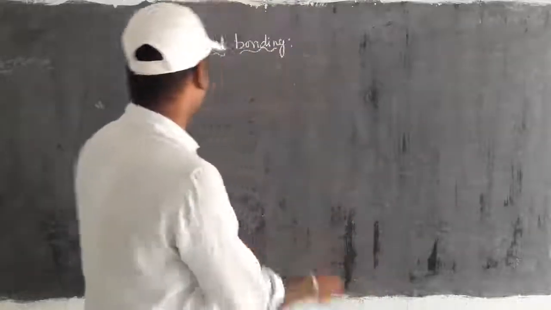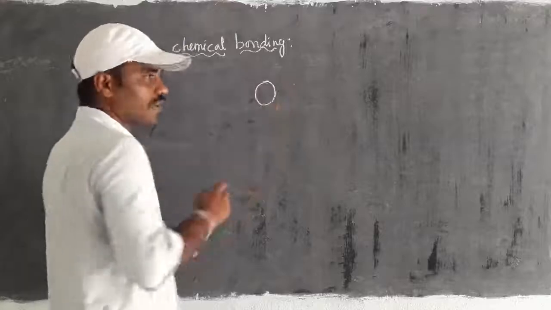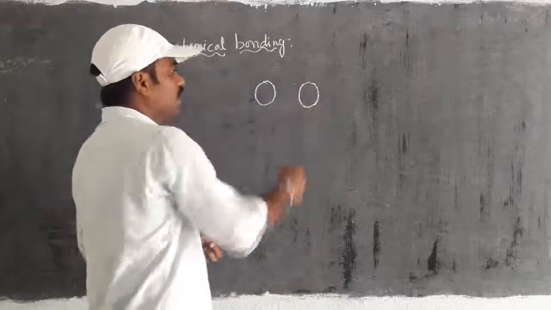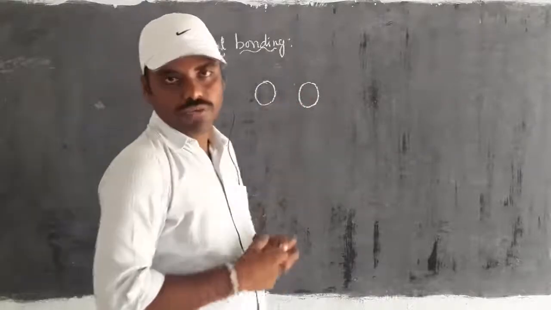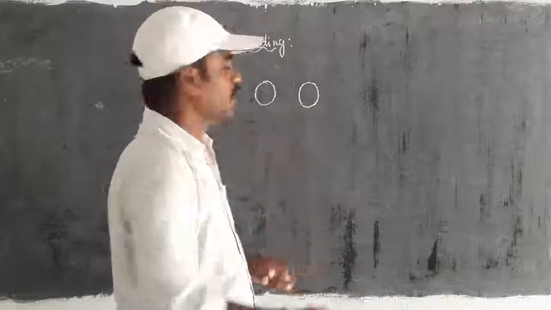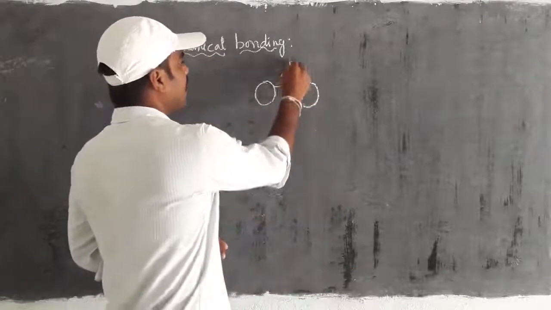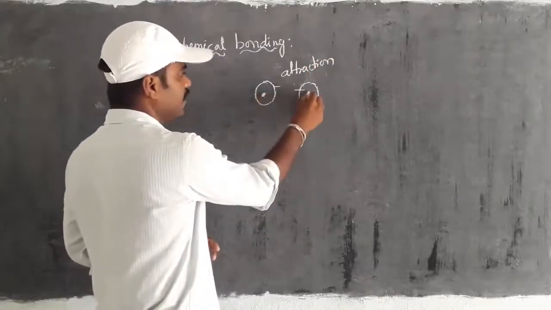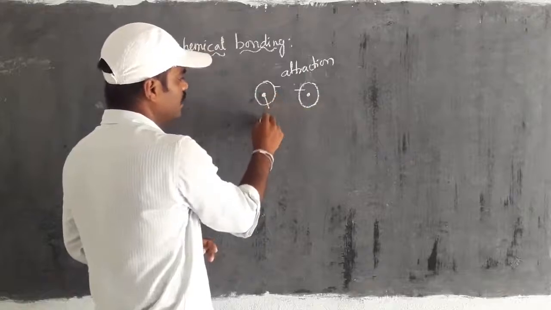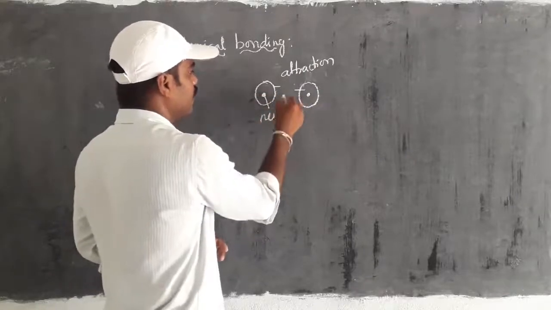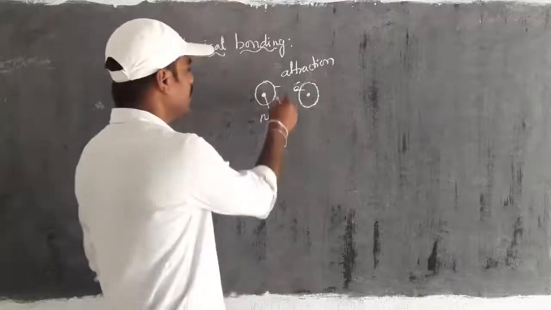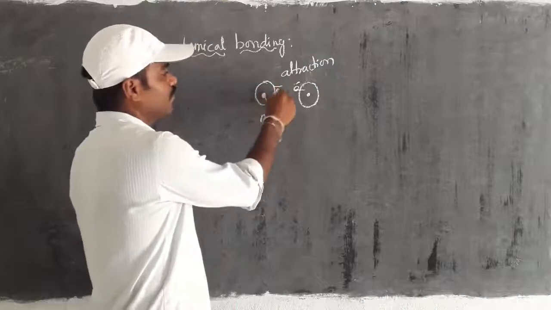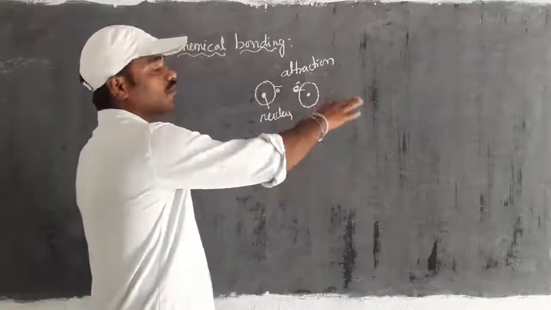We are already familiar that the atom has electrons, protons, and neutrons, and we already discussed that when two atoms approach together or come close, they show attraction. Where is the attraction present? Attraction is present between the nucleus and electrons, but here the electrons are not its own. The nucleus of one atom attracts the electrons of another atom.